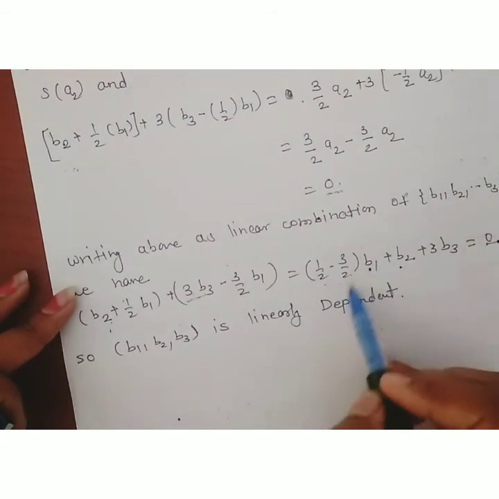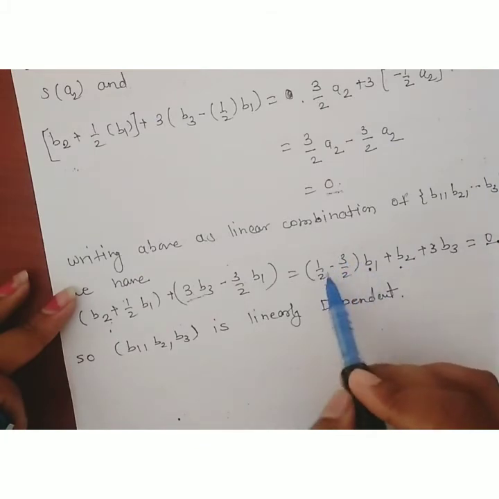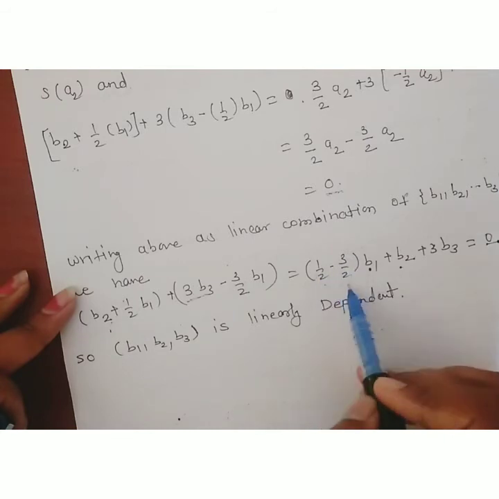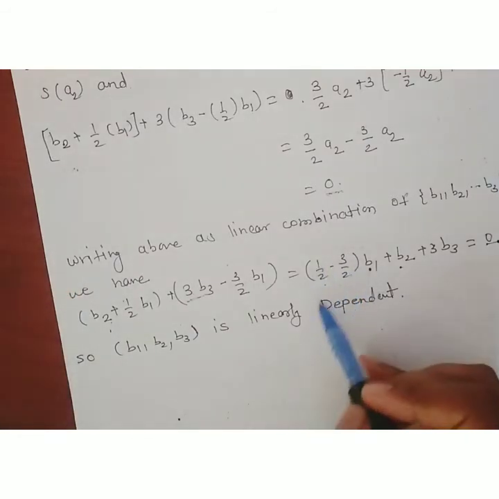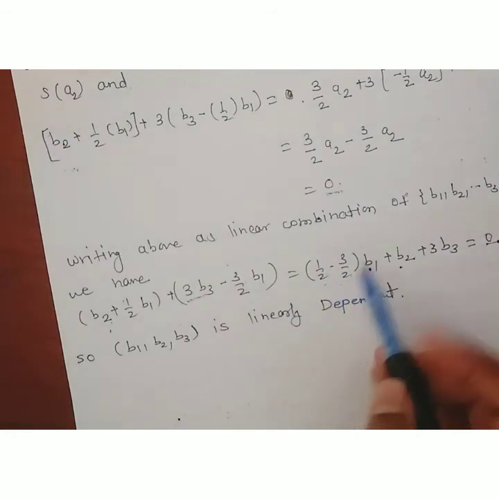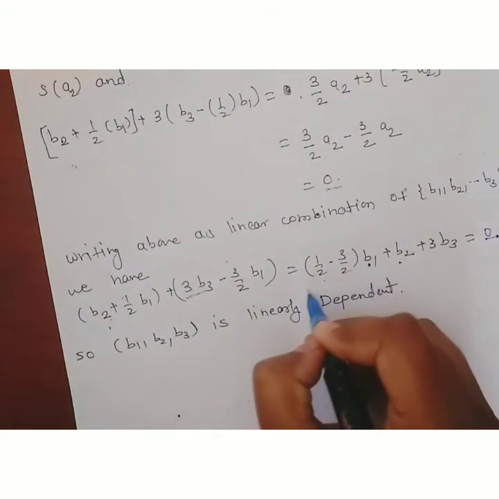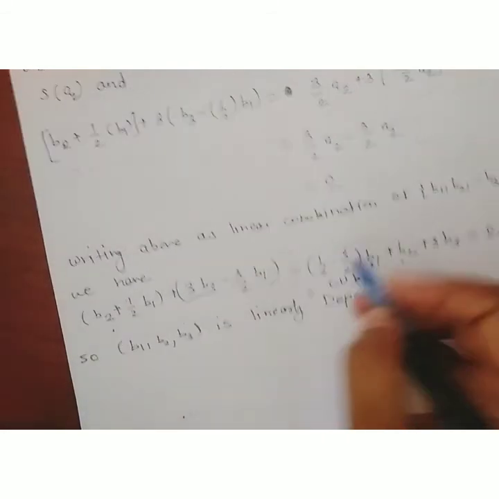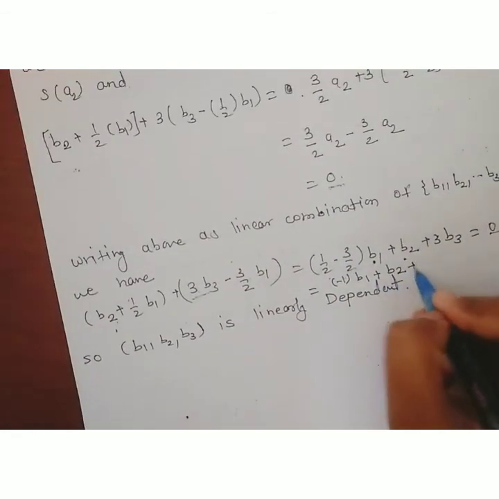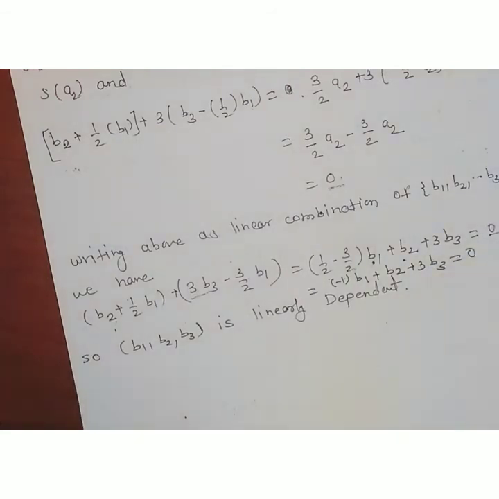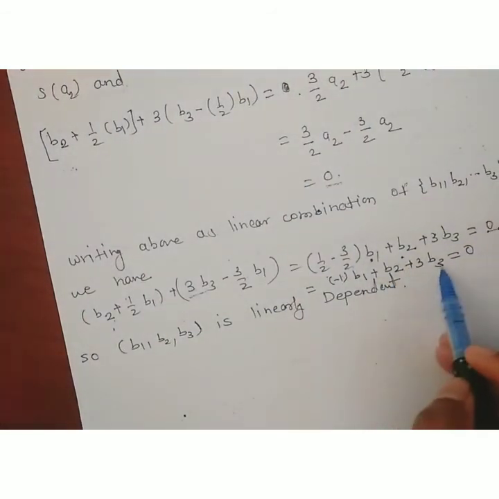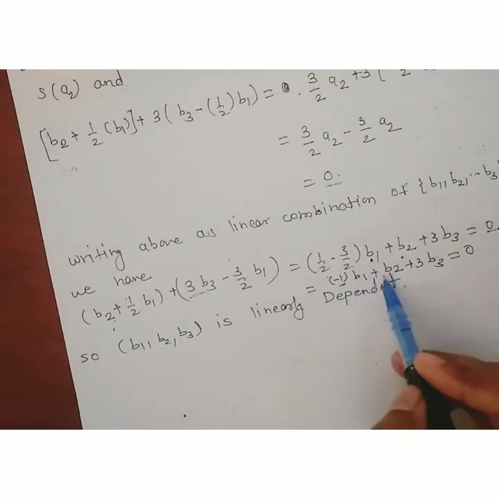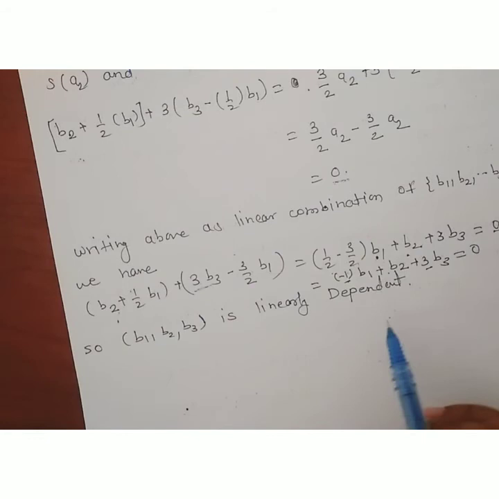Now look here: the coefficient of B1 is non-zero. 1 by 2 minus 3 by 2 is minus 2 by 2, which is minus 1. So this is equal to minus 1 into B1, the second term is B2 as it is, and the third term is 3 into B3, which is equal to 0. Now look at the coefficient of each vector: minus 1, 1, and 3, which are non-zero. So B1, B2, B3 are linearly dependent vectors.